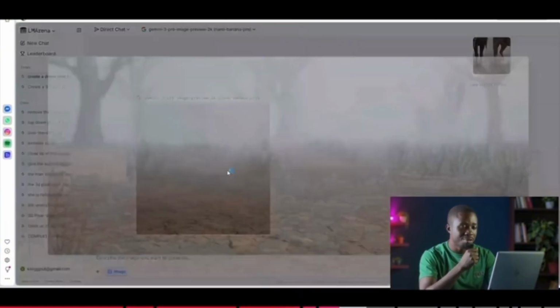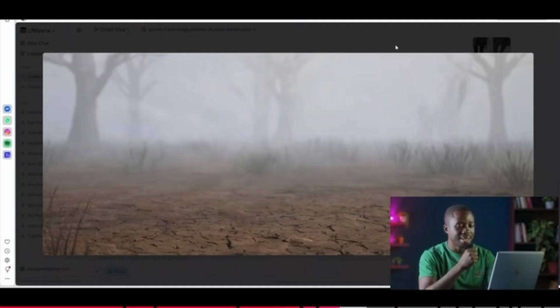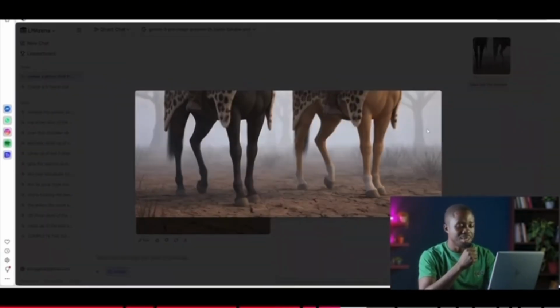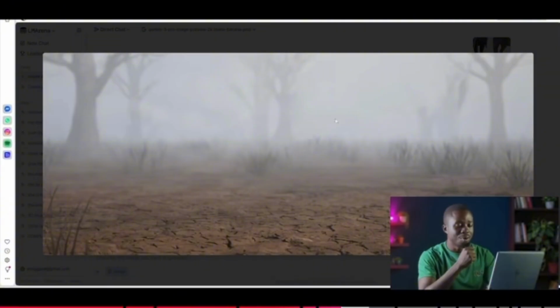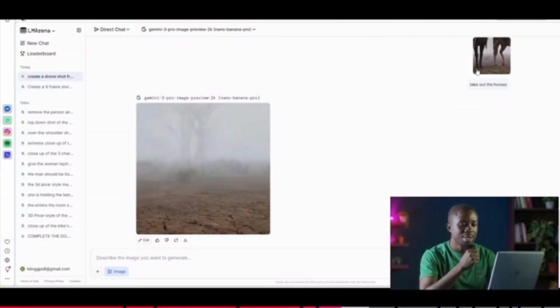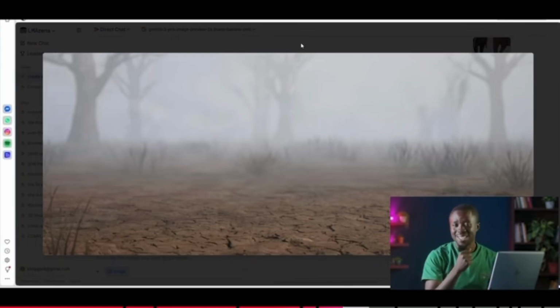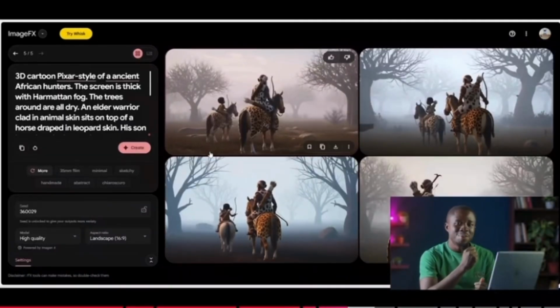And if we go back and forth, clicking the empty space and clicking the shot that has them standing, we will see that it is the same environment. The horses have just been taken out. Now to the very fun aspects, the video generation, which mostly was done in Grok. Grok is very generous and we can use it for free in this particular regard. However, there is a daily cap. If you do get the daily cap, just use another email and continue generating. Let's concentrate on one of the shots that we generated using Veo 3 to keep the learning flowing logically.